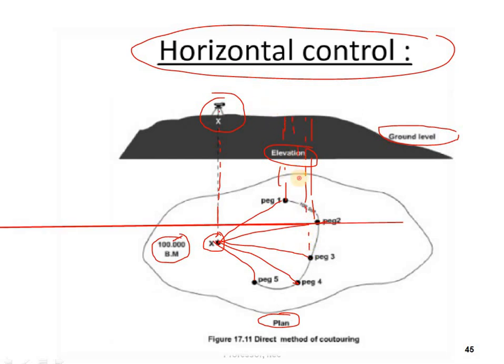So these levels will be extended to the ground, so that we can draw the contour map. So the levels we can draw here. So this is the horizontal control method.